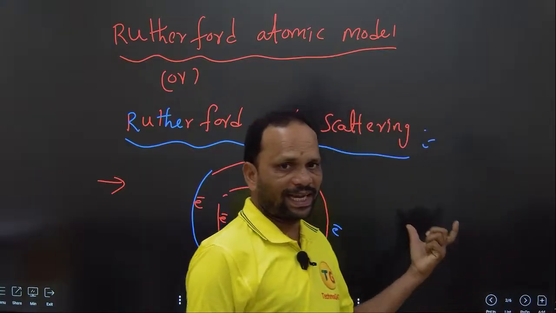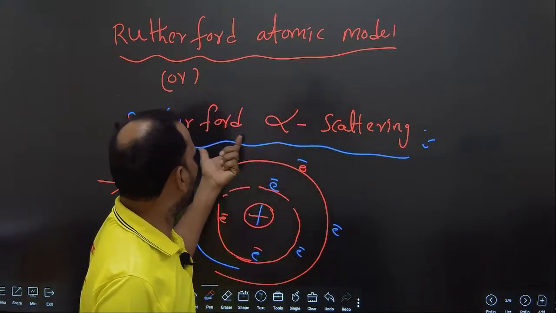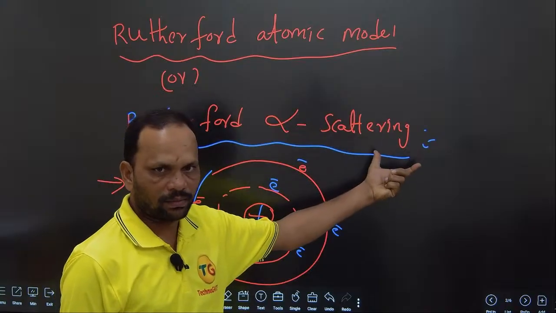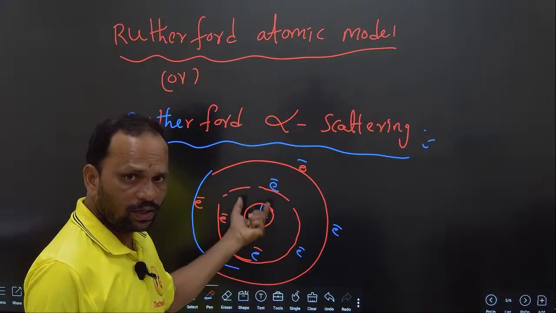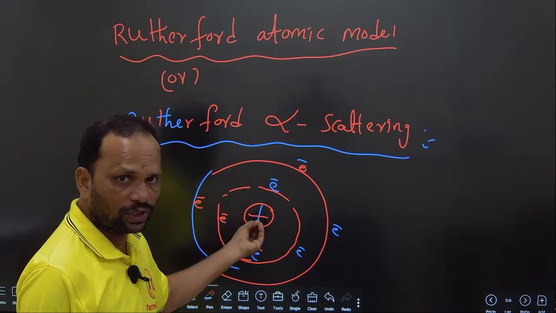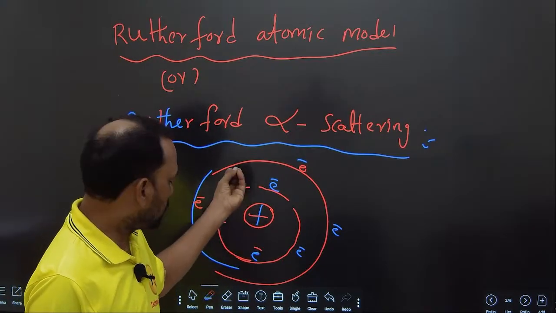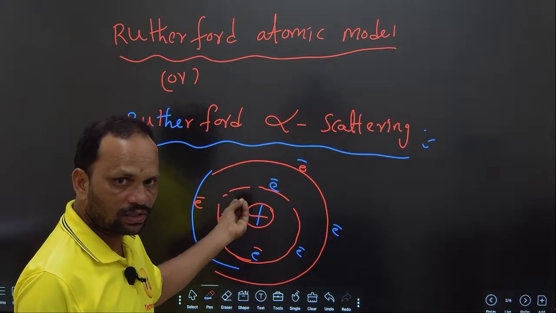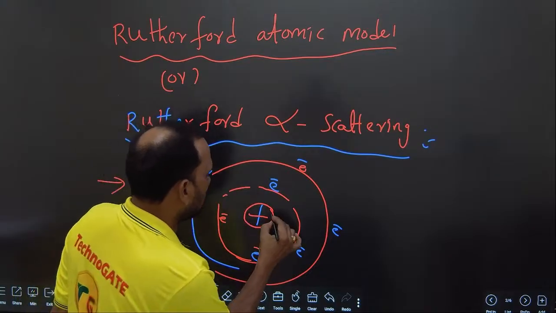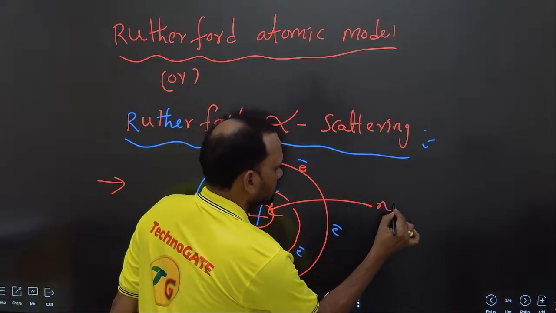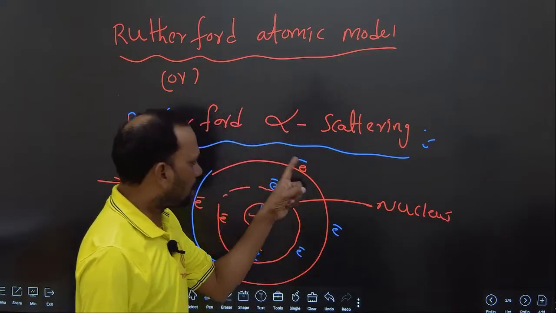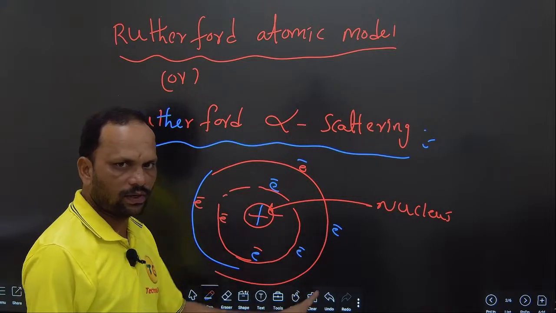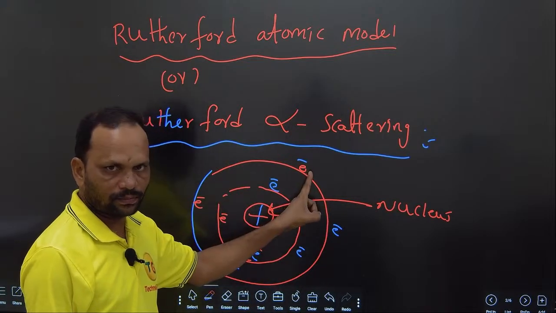He has done one famous experiment, the Rutherford alpha scattering. To prove his statement, that the total mass and positive charge of the atom is concentrated at a particular point called the nucleus, and all negative charges, the electrons, are revolving around the nucleus.